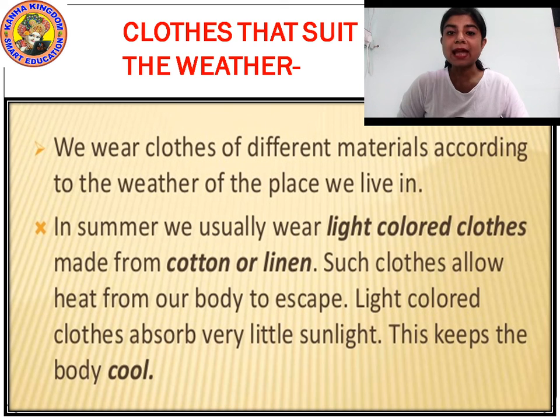Okay, and this keeps the body cool. If you wear light colored cotton clothes in summer, they will not absorb much heat of the sun, and they will allow our body heat to escape very easily, and it will keep our body cool. That is why in summer we wear cotton clothes or linen clothes. Okay? Now, what kind of clothes do we wear in winter?